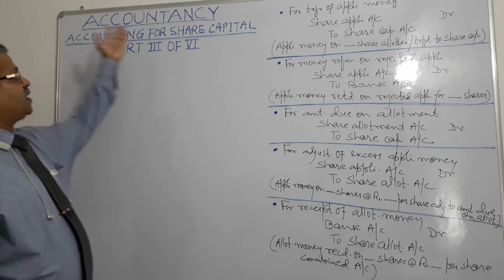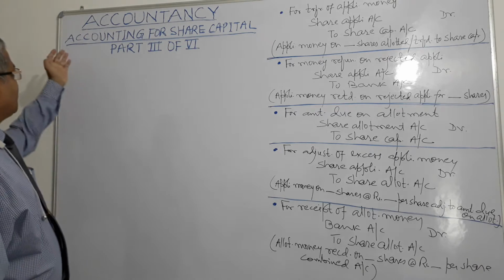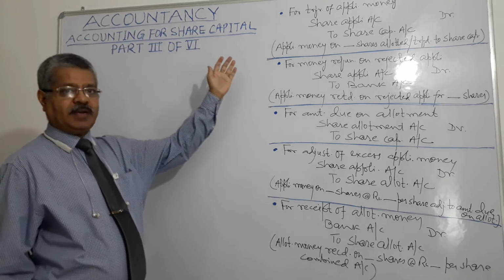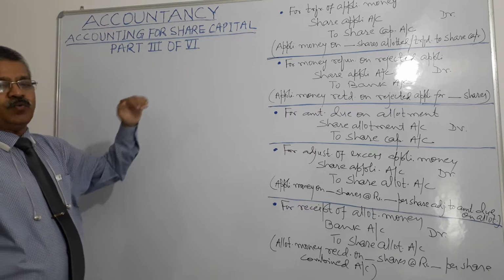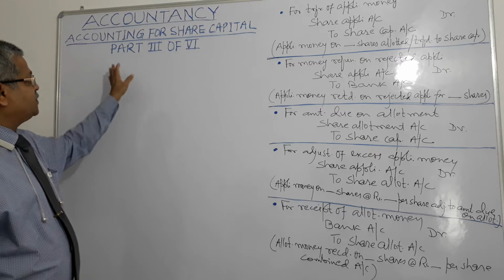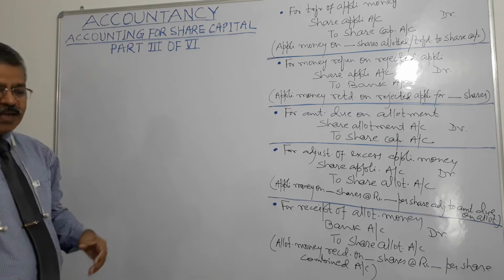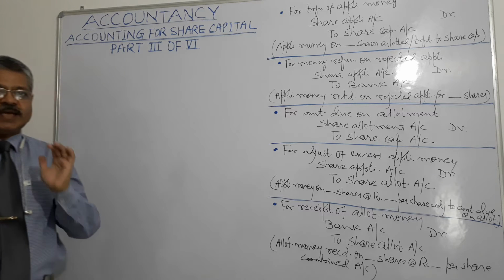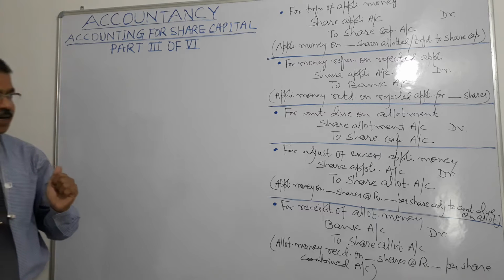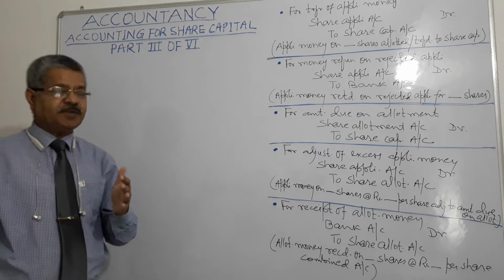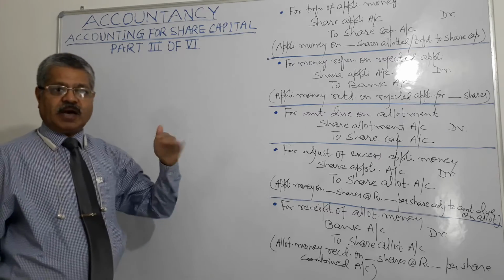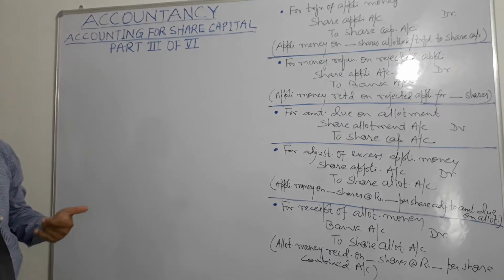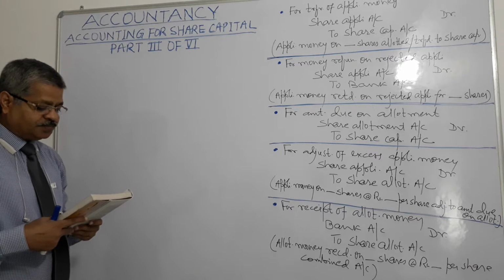Today our subject is accountancy. Our chapter is accounting for share capital. We have divided this chapter in 6 parts. We have already discussed 2 parts. This is the third part. In this, we will discuss only accounting treatment, right? Accounting treatment of accounting for share capital. How do we account for at various stages, right?